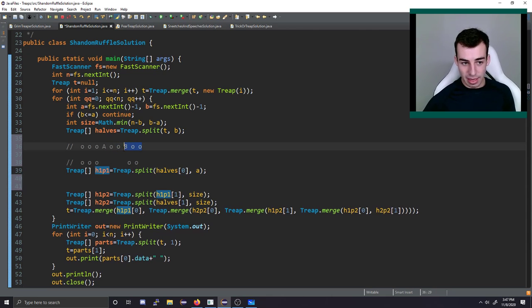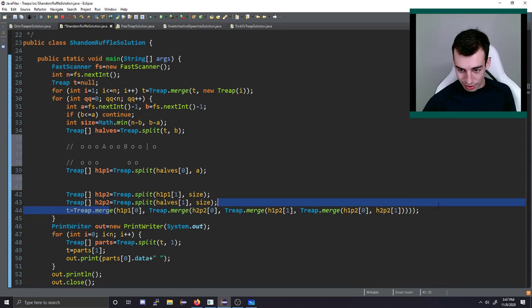So this is what this part is for this array. Then I want to split this group as well. So once I have this, I have to get the size of this group. It's possible, for instance, if the array looked like this, that we actually want to split this first half into two different parts. So I do this split here, and that'll get me this part of the array which needs to be swapped with this part. Then for the second half, we also need to split that in case the first half was the limiting factor. So an example would be like this. In that case, we want to split this here. So we also split this into two parts.